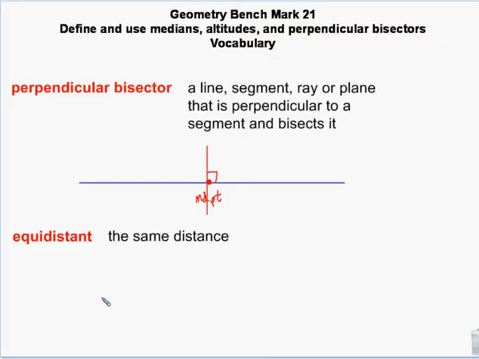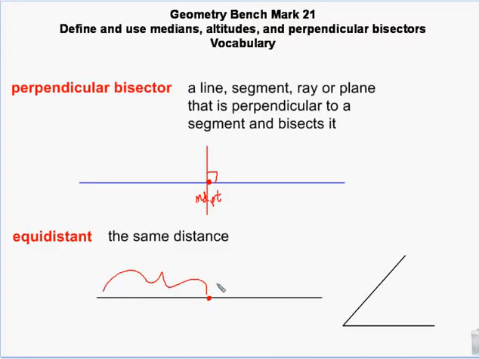So again, if I have, for example, a line segment, or I could have an angle, we have the same distance here as we have here. So maybe that's 10 and that's 10, same distance. Or I can put some point in the middle of this angle and I can have the same distance here as here, maybe 30 degrees and 30 degrees, something like that. So equally distant.